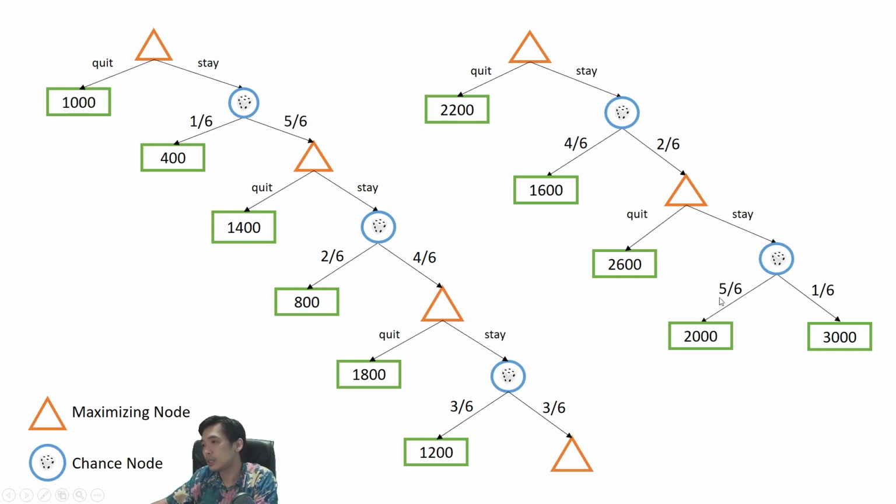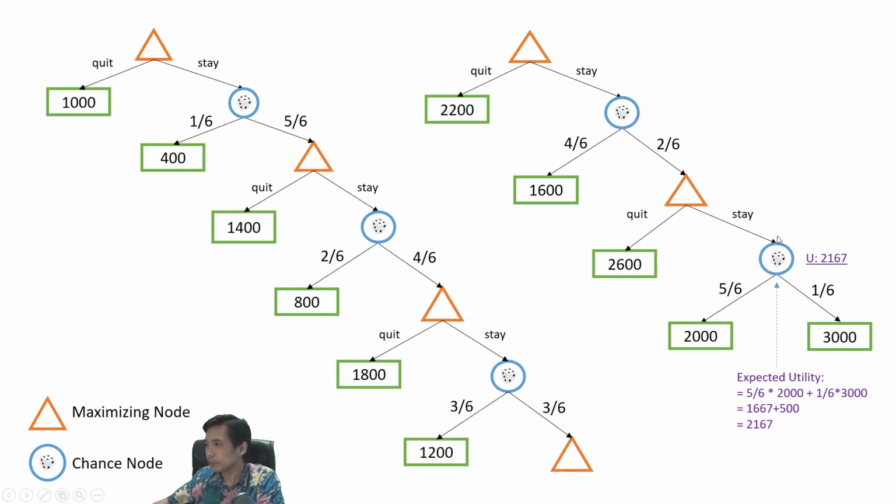The weight is the probability, and we multiply the weight and the expected utility value. So for the last chance node in here, the expected utility is 5/6 times 2,000 plus 1/6 times 3,000.